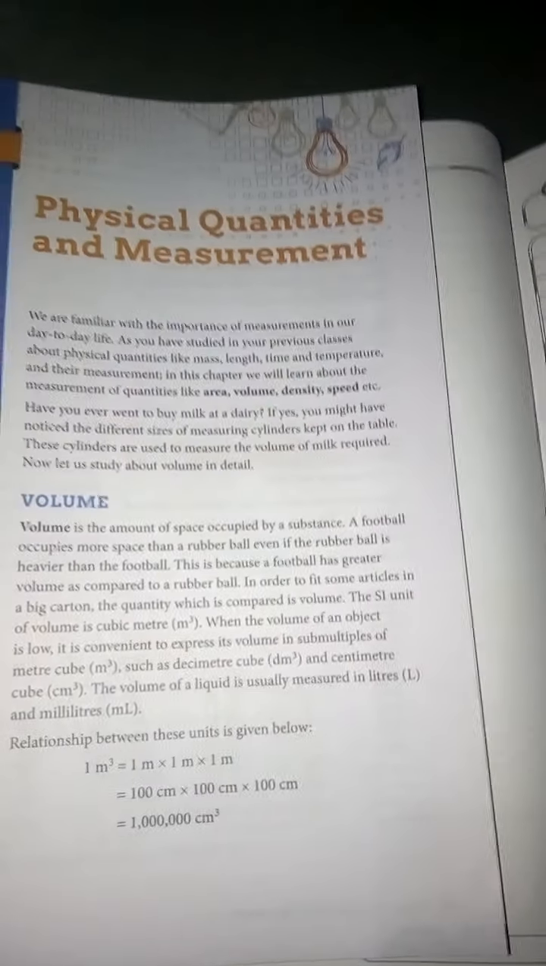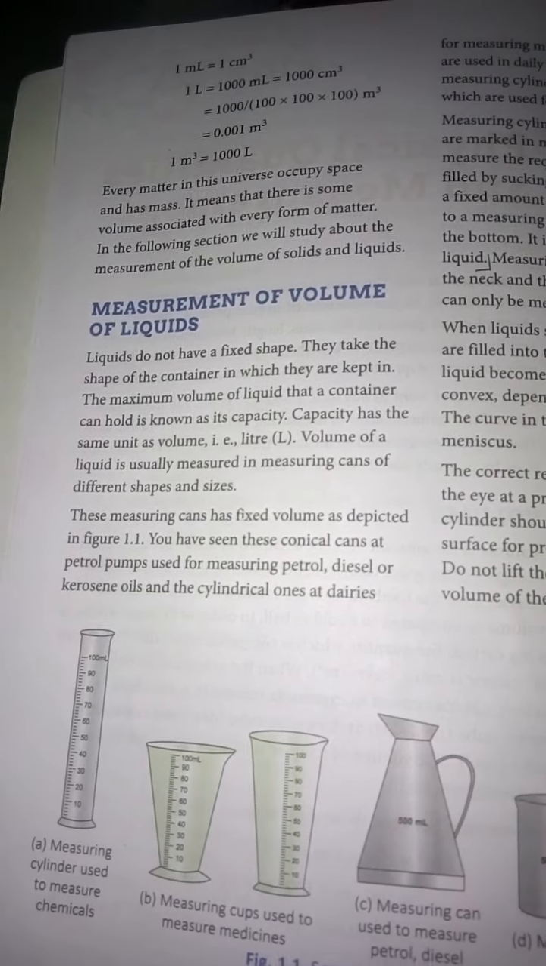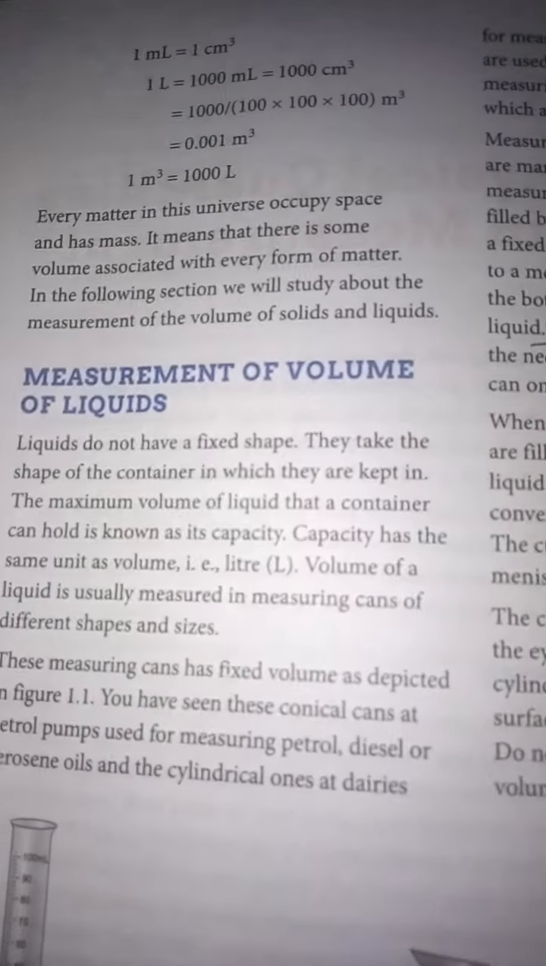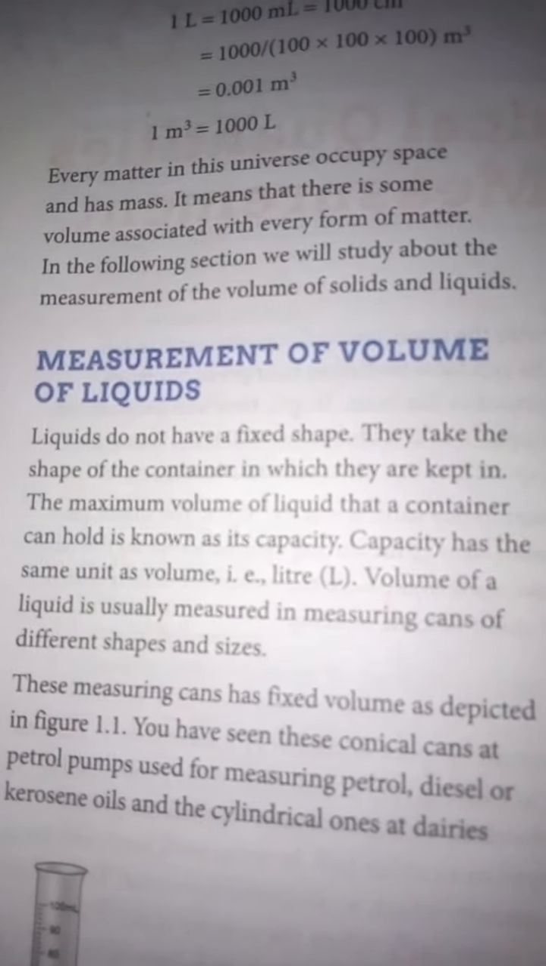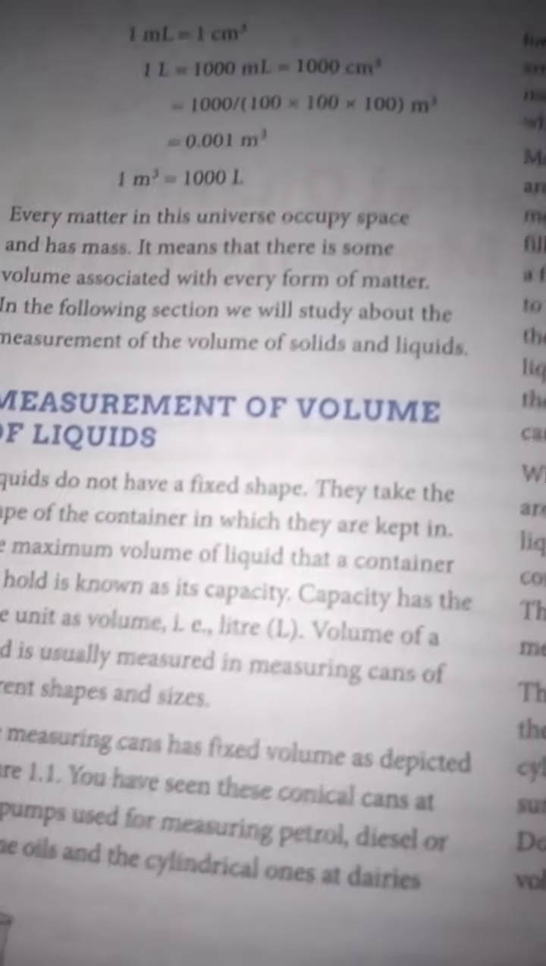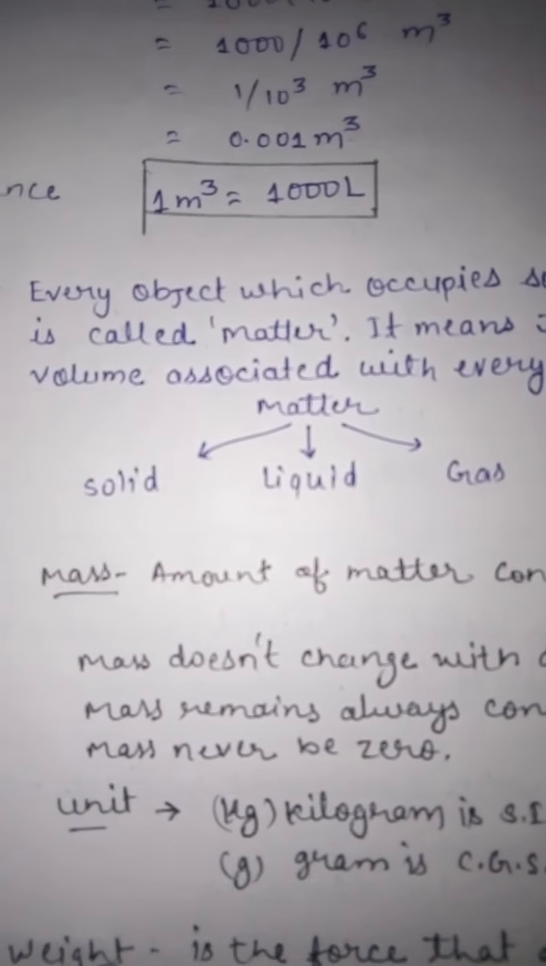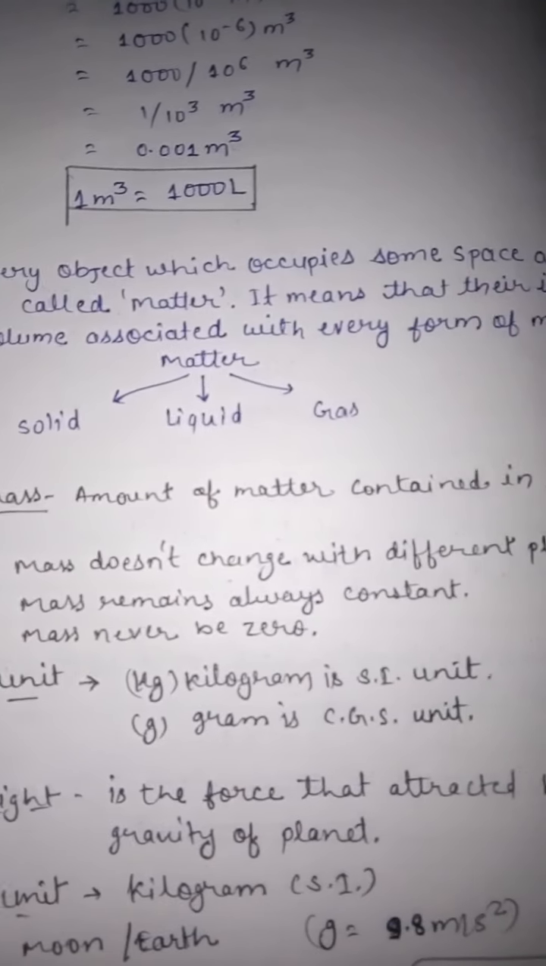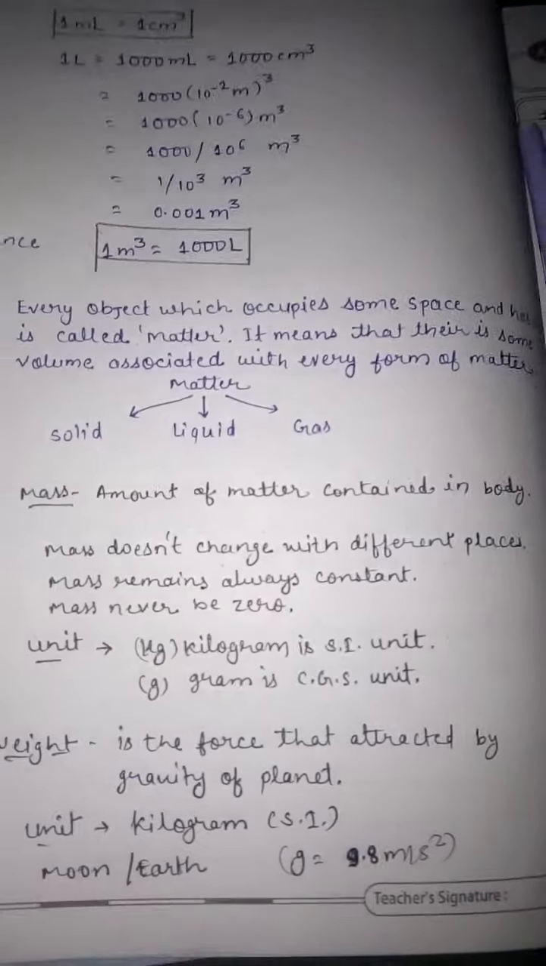Now look at the next one, that is matter. What is matter? Matter is some object which occupies space and has some mass. Matter is subdivided into three physical states: solid, liquid and gas. The amount of matter contained in a body is called mass. Mass doesn't change with different places.